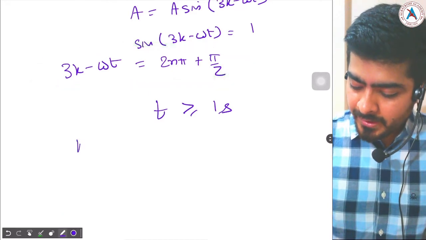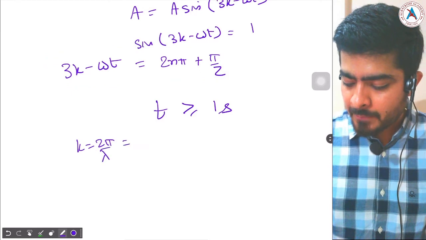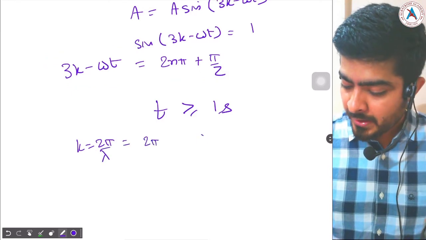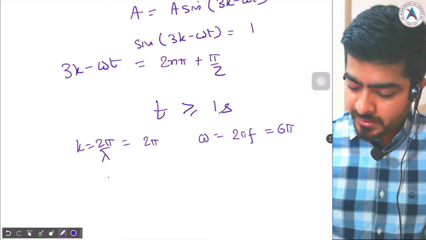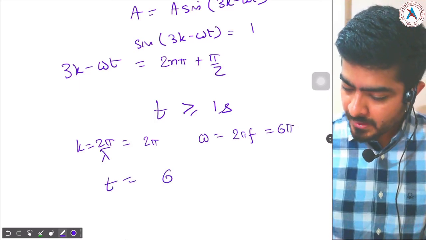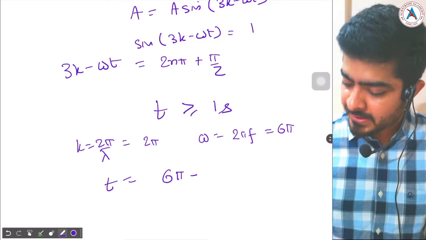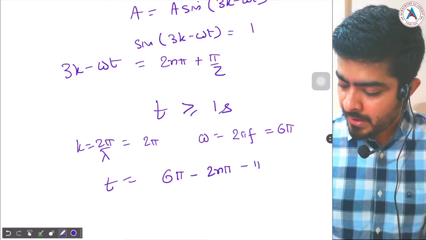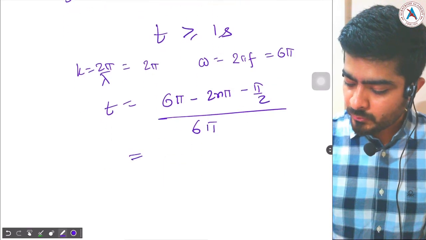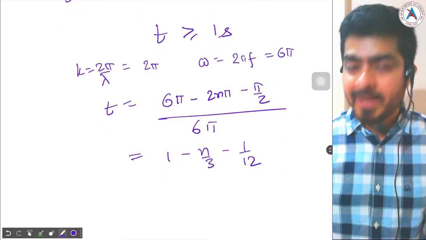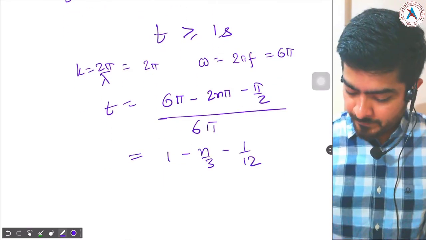Put the value of k first. K will be 2 pi by lambda. Lambda is 1 meter, so that is equal to 2 pi. And omega is what? 2 pi f, so that is equal to 6 pi. So you will get t equal to (6 pi minus 2n pi minus pi by 2) whole divided by 6 pi. So that is equal to 1 minus n by 3 minus 1 by 12. Okay. This is your time t.